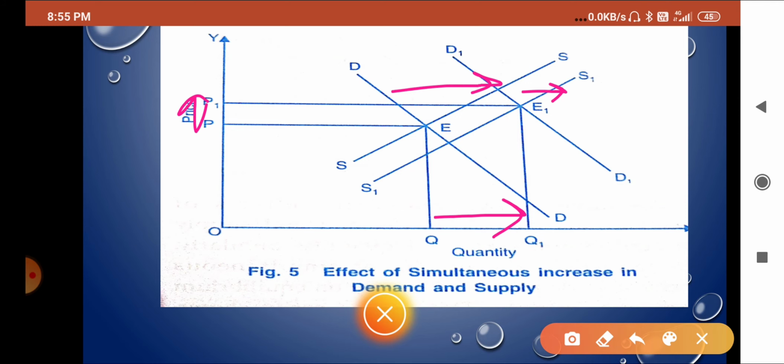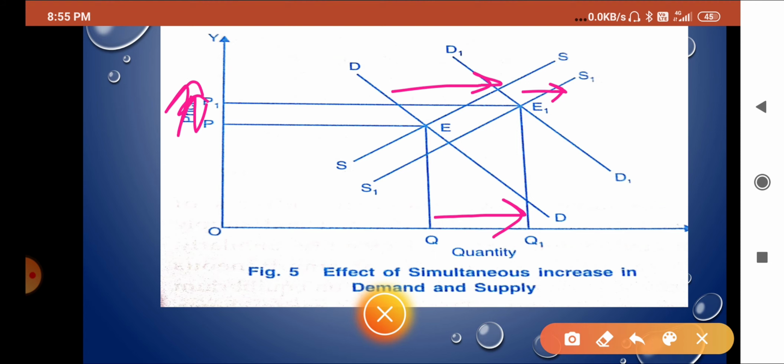So remember it, when demand is more than supply, the price will increase, and supply is increasing, that's why quantity demanded will also increase. So this concept is very clear. I hope you understood well. Once again I am saying, there is more change in demand and less change in supply. So due to more change in demand and less change in supply, demand will be more in the market and supply will be less. If excess demand is there, price will go up, as I showed here.